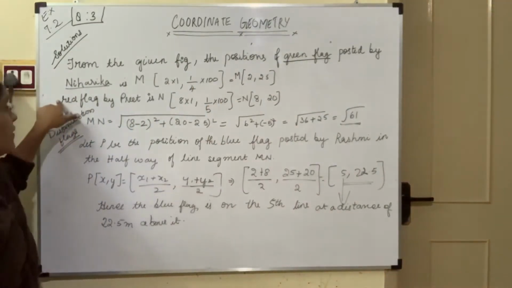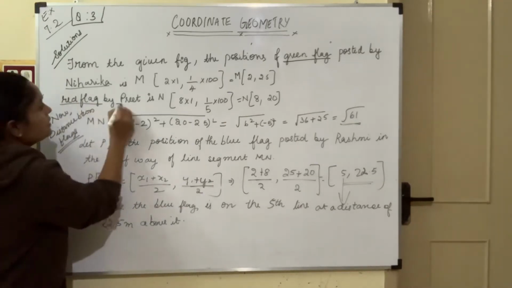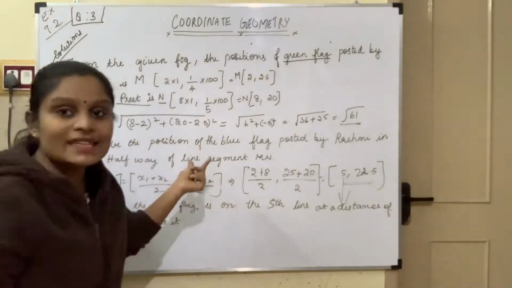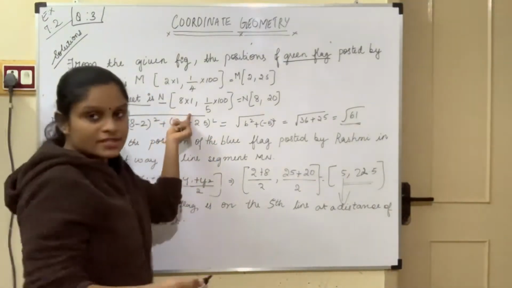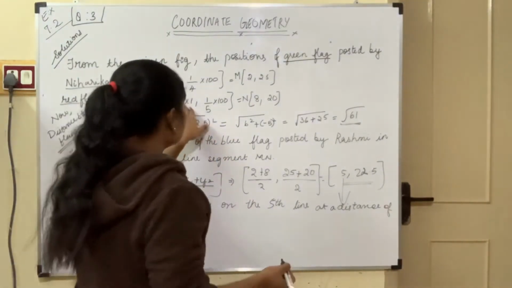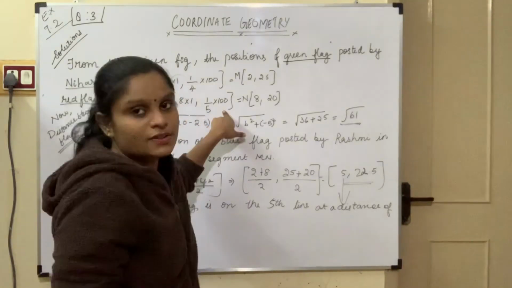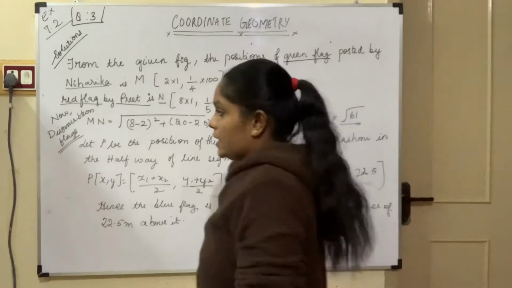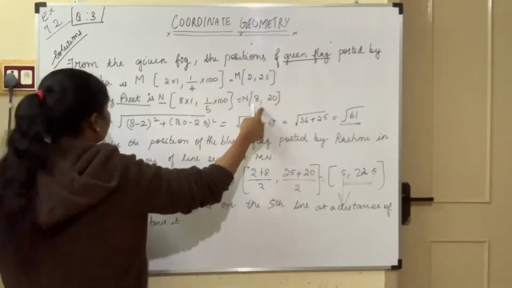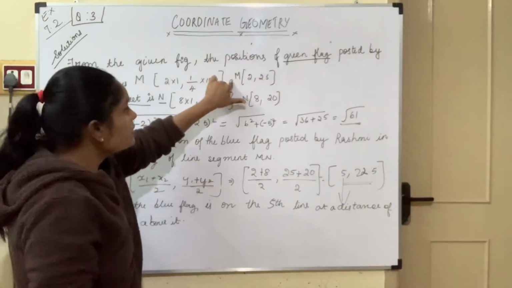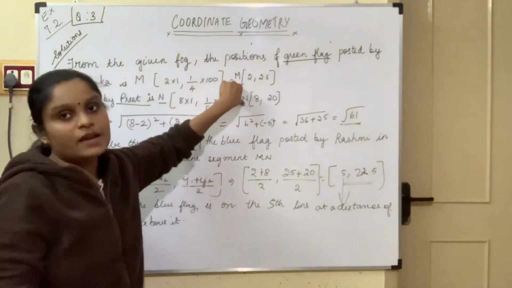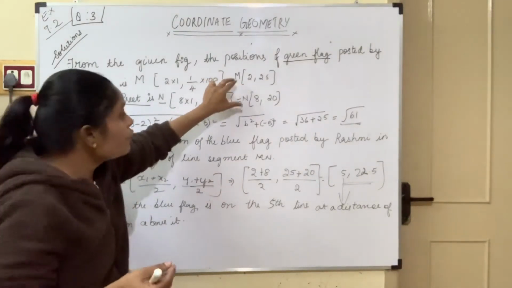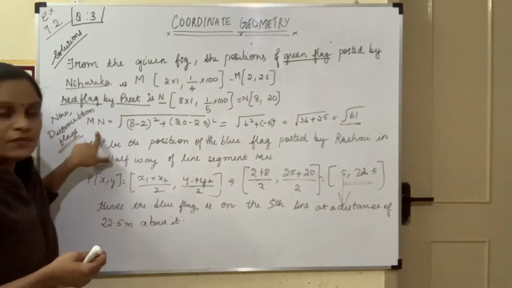In the same way, the red flag posted by Preet, I am going to take as N. That is 8 into 1, because she is running on the 8th line and each line is 1 meter apart. And 1/5 of 100 flower pots is 20. So N is (8, 20). Now we need to find the distance MN between the green flag and the red flag.